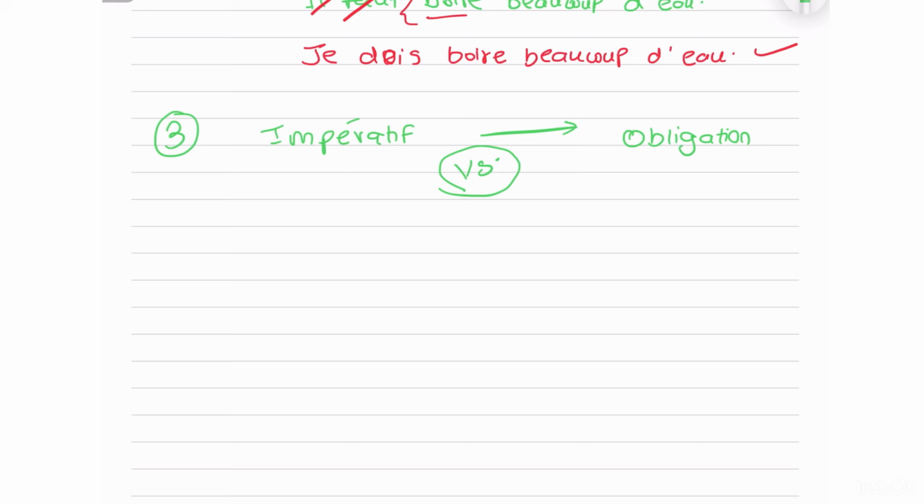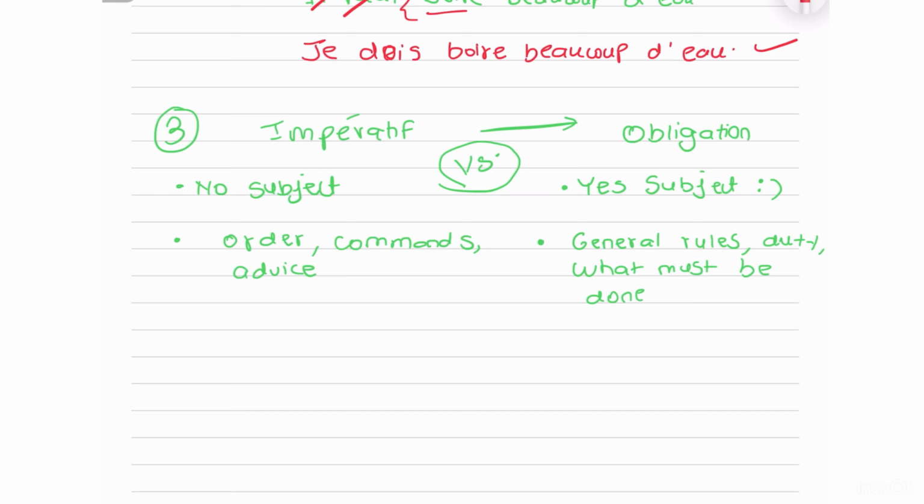But when I talk about obligation, I'm not actually giving you an advice. I'm just telling you what should be done, what is necessary. It doesn't mean you have to do it right now. Whereas when I say imperative, that means I'm asking you, you have to do this thing right now. The most key difference is that imperative is not a necessity. It is an instruction that I'm giving to you right now. That's it. To understand it even better, we'll take an example.